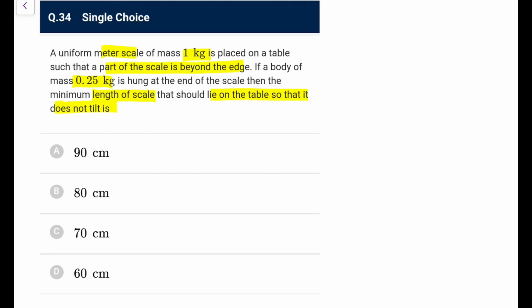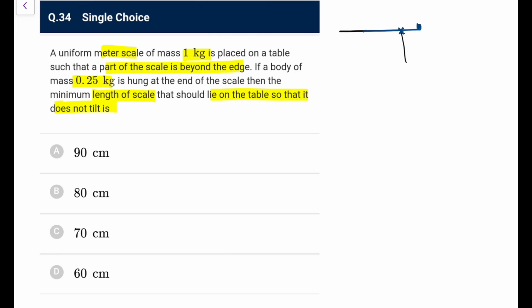Okay, so what we can have here, it would be something like the surface, and the scale be like this. So what we have, a part of the scale is beyond the edge, and here you put some mass. What should be the minimum length of the scale that should lie on the table so that it doesn't tilt? In the limiting case, we can say that the normal reaction or the combined CM lies here.